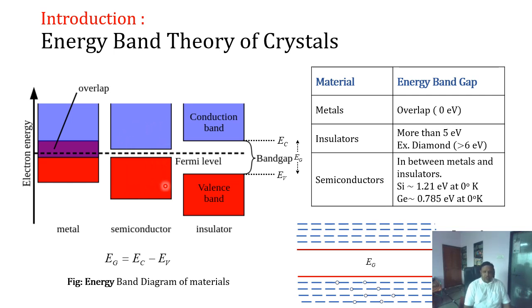We see the energy band gap in states: in metals there is almost 0 electron volt energy band gap. In insulators, it is more than 5 electron volts, so it is very difficult to achieve this kind of energy to excite an electron from the valence band to the conduction band, and almost no conduction occurs in insulators. In semiconductors, the energy band gap for silicon is 1.21 electron volts at 0 degrees Kelvin, and for germanium it is 0.785 electron volts at 0 degrees Kelvin.